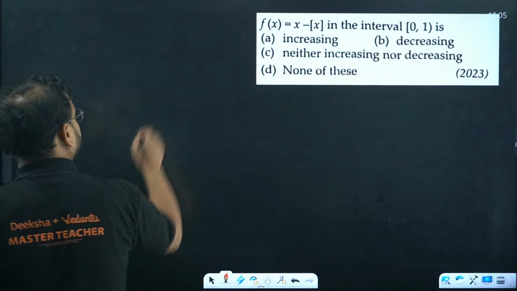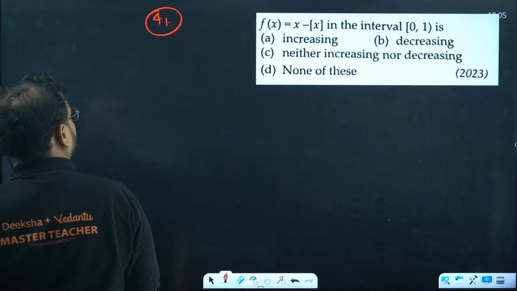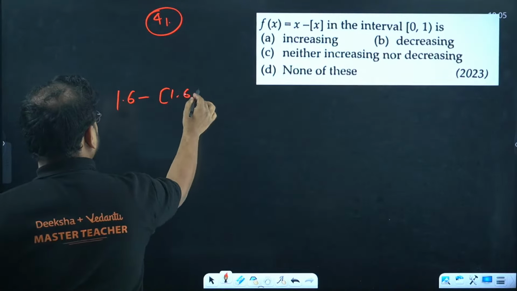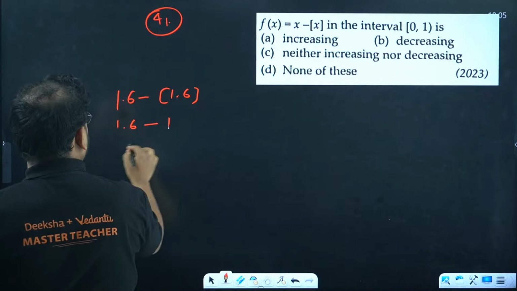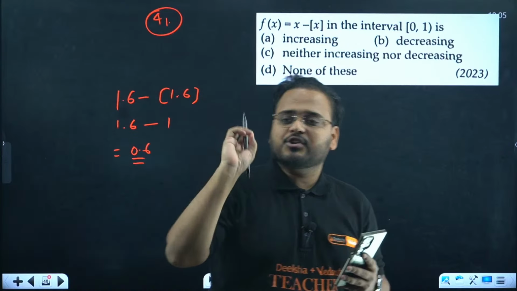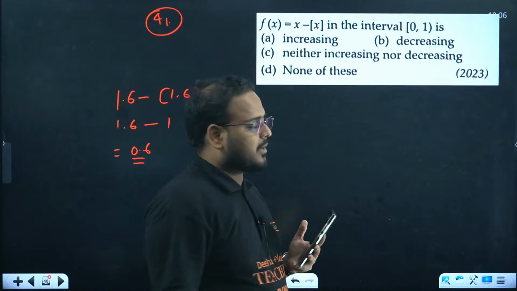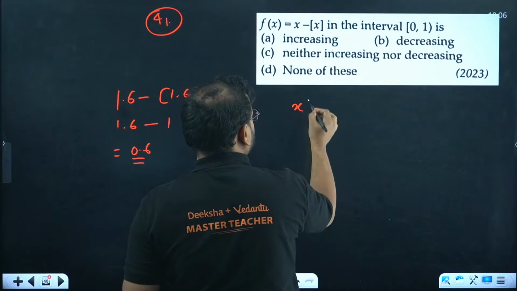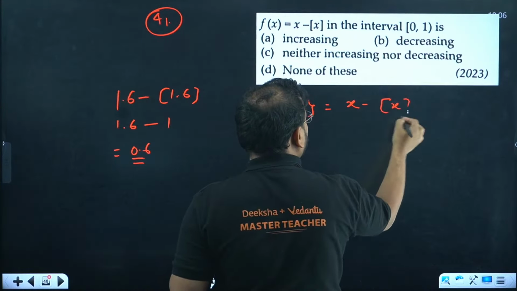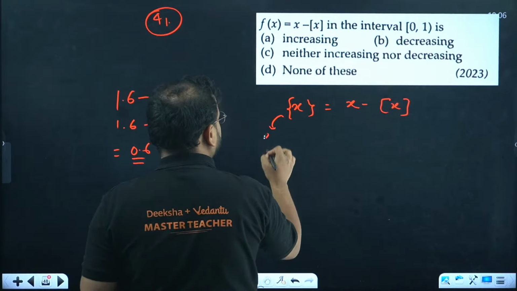41. x minus the integral part of x. 1.6 minus 1. From any real number, if you remove the integral part, what does it become? A fractional part. This is actually the function. If you remove the integral part from any real number, the remaining part is called the fractional part.